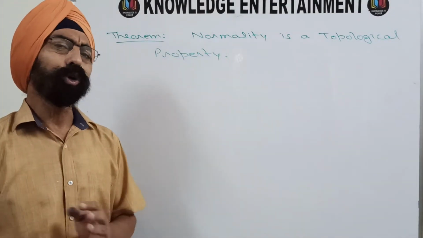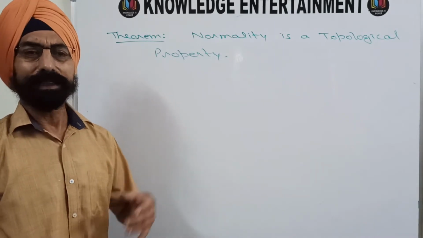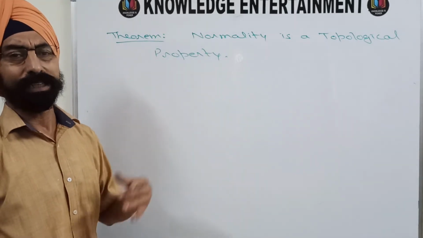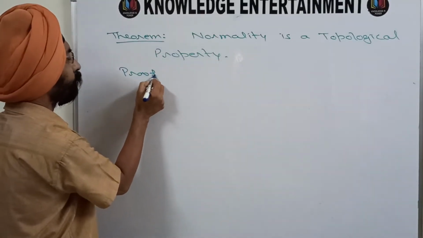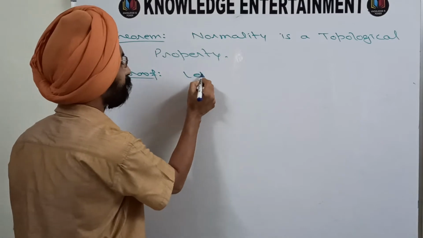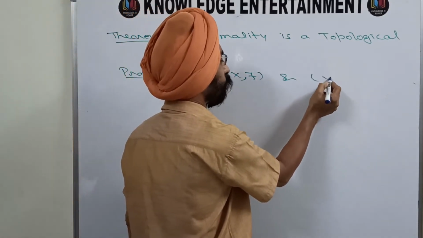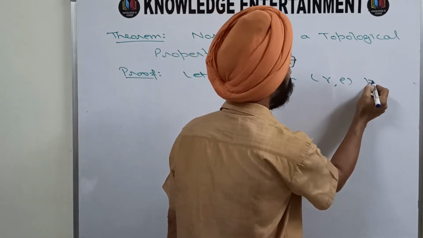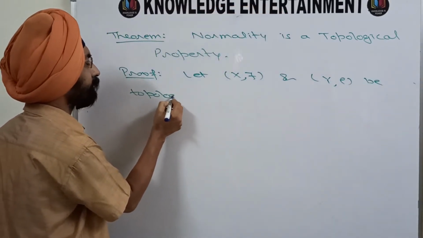That means the homeomorphic image of a normal space is normal. That is what we will prove in this theorem. So the proof now: let (X, tau) and (Y, rho) be topological spaces.